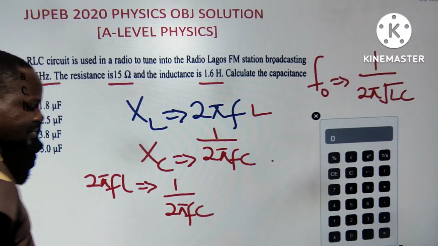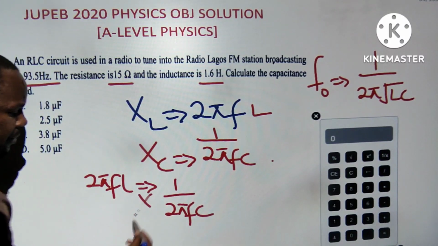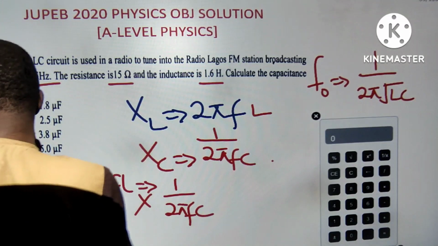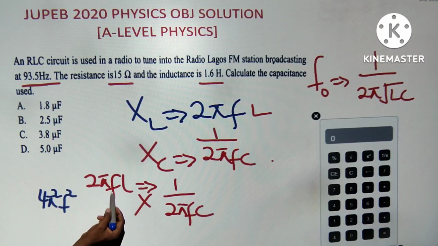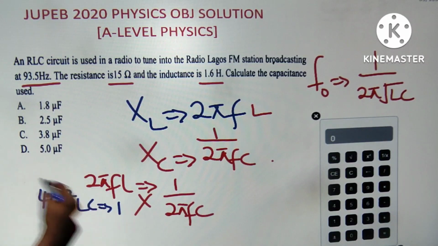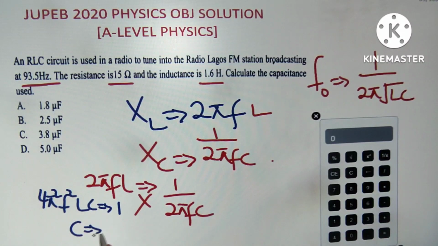If you cross multiply, 2 pi times 2 pi is 4 pi squared, then F squared, then LC equals 1. So C equals 1 over 4 pi squared F squared L.